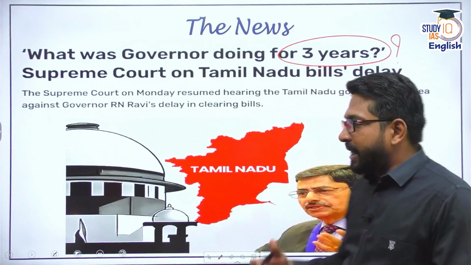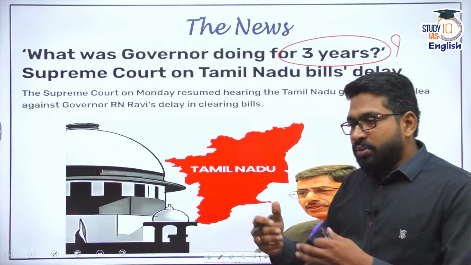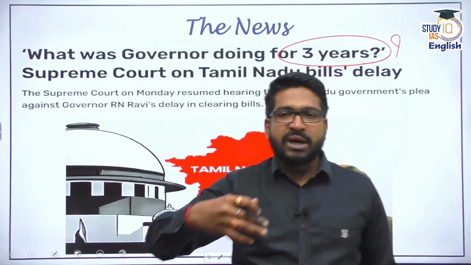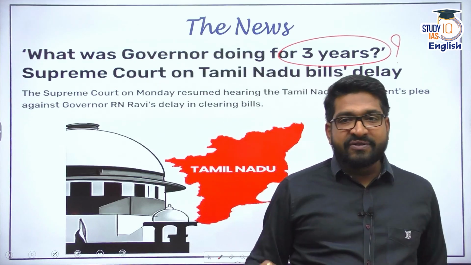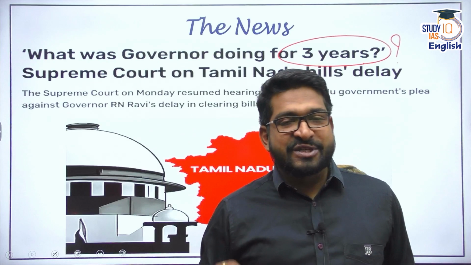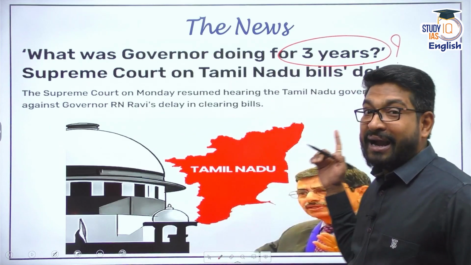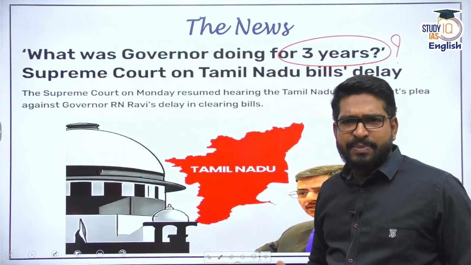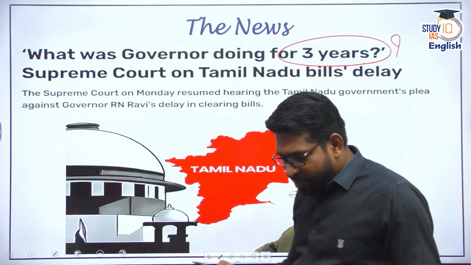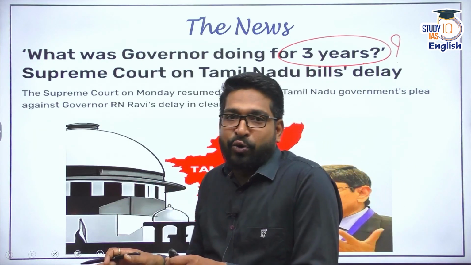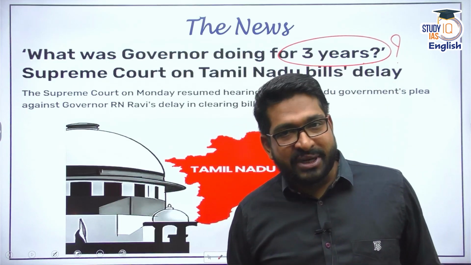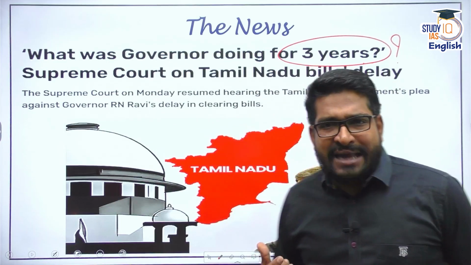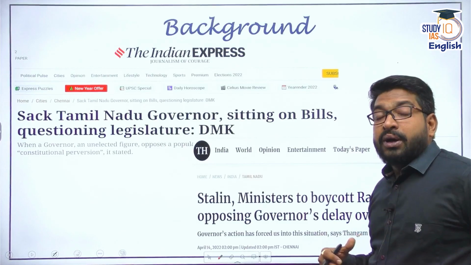Now you do understand that Tamil Nadu, the state, is governed currently by DMK. That means a party which is not the same at the center level. So through the governor, many state legislative assembly bills were held, or I would say not withheld per se, but they were simply put in a black hole. There was no decision made on them for a very long time. That's why the question was raised. Now you are thinking, sir, what exactly happened? Let's go to the background.